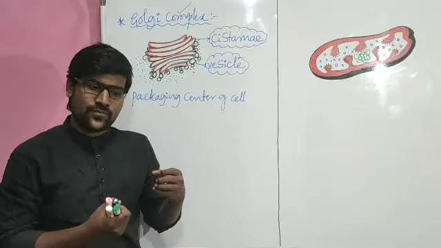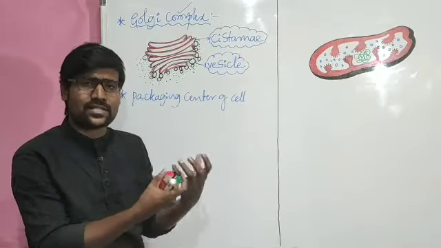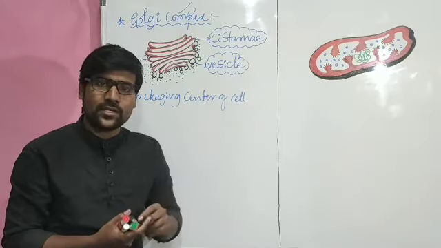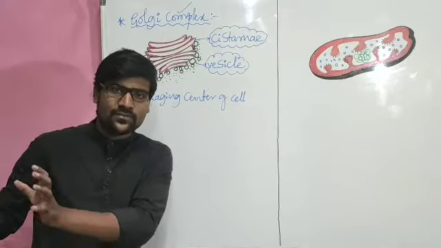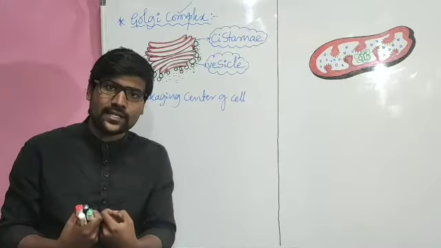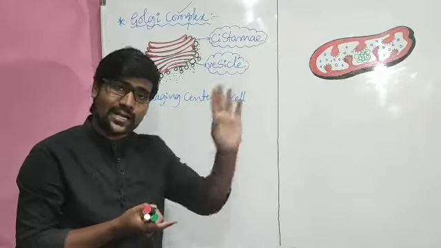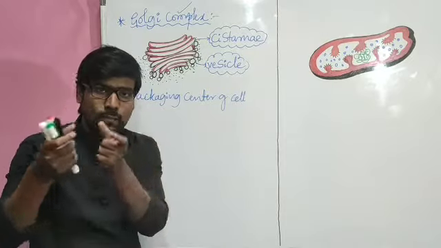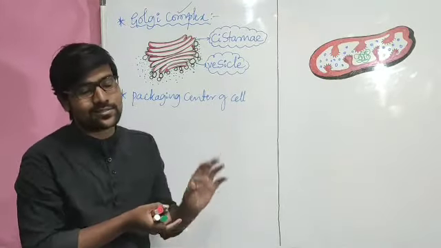For example, if our friend is going to get married, then we have to present something. We go to the gift center and buy an item, but we will not directly hand over that item in the ceremony. First we get it packed. Whenever it is packed, then only it looks nice.